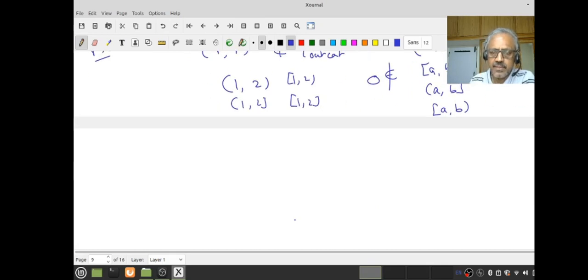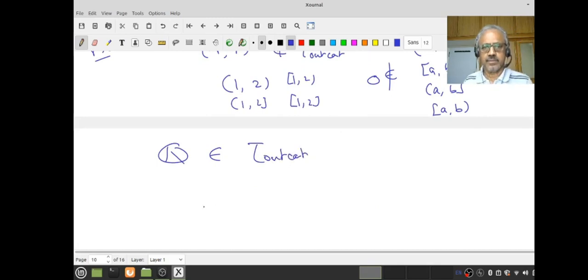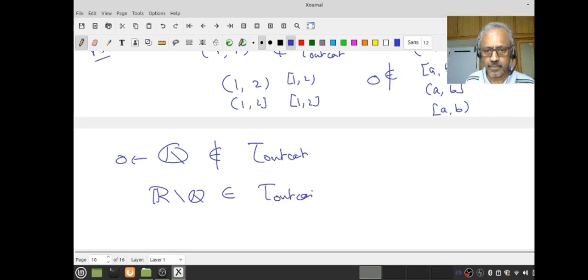Right? Now let us ask whether Q is in outcast, because 0 belongs to this, right? Therefore this cannot be an outcast. It's not empty, it's not all of R, therefore it cannot be. Whereas how about R minus Q? That belongs to it, because 0 is not there. That's open. Do you see the variety?